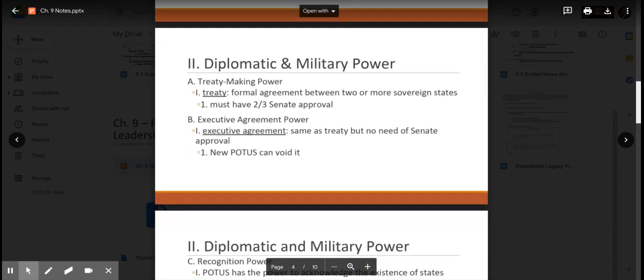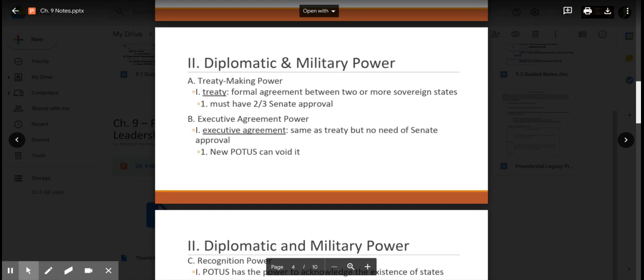All right, the next type of powers are diplomatic and military powers, meaning powers working with other countries. One of them is the treaty-making power, where they can create a formal agreement between two or more countries, usually to end a war, but treaties have to be approved by 2/3 of the Senate.